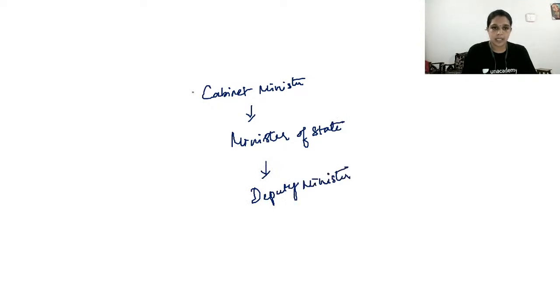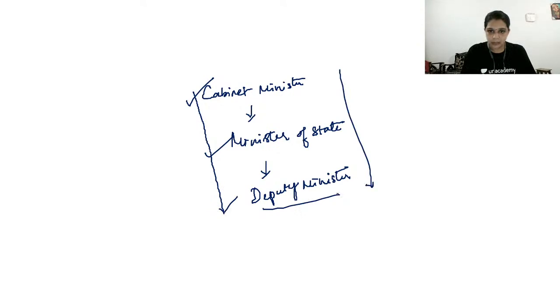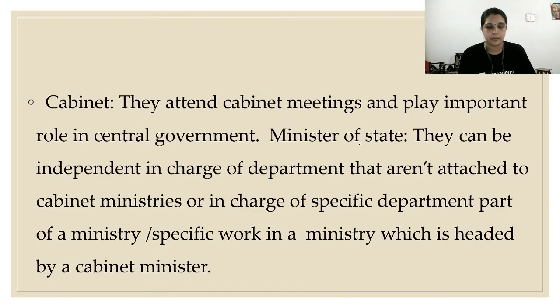The cabinet minister is in a higher position than the minister of state, and the minister of state is higher than the deputy minister. The deputy minister is the final point in the council of ministers, the three types of minister.